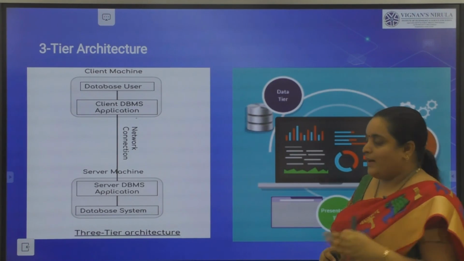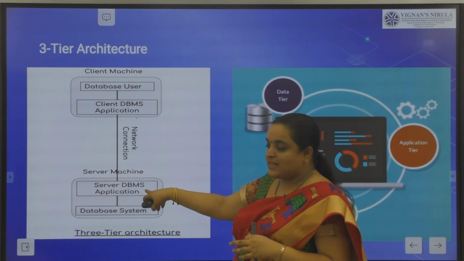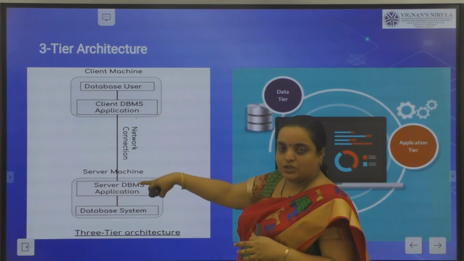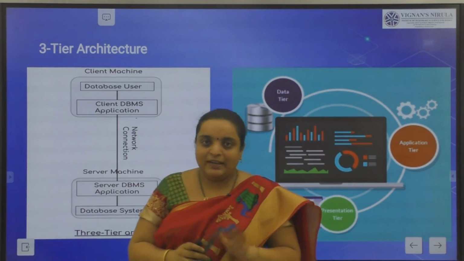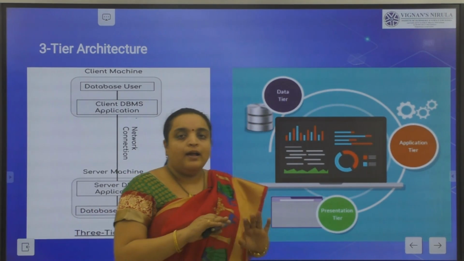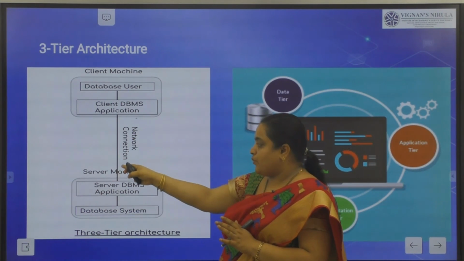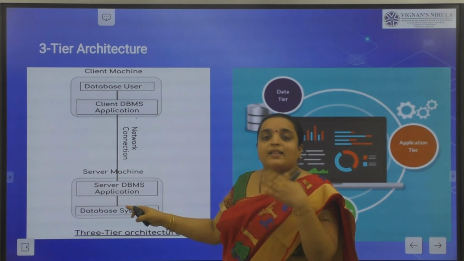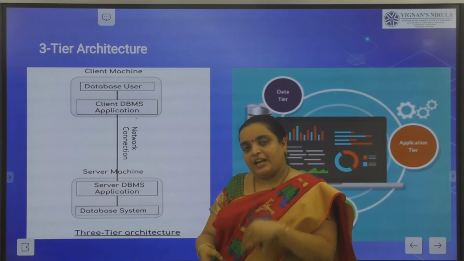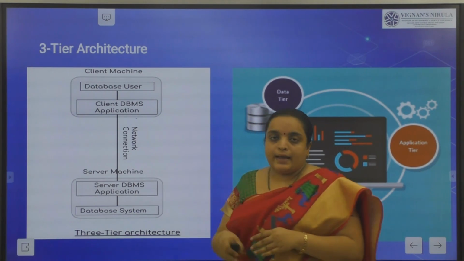Then talking about 3-tier architecture, we have the database that is maintained by the server of the database application, which is connected over a network connection with the clients. Clear? The clients will contact the server machine over the network where the database application is. The database application in turn will be connected to the database and it will get you the result. So this is the 3-tier architecture.